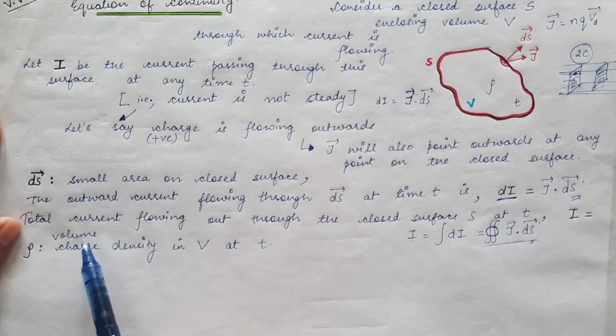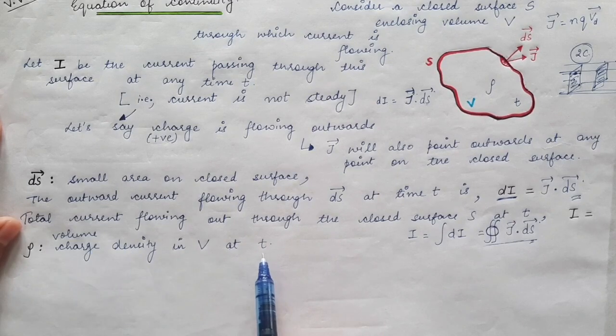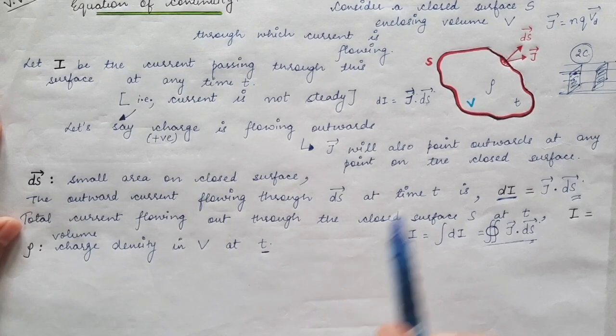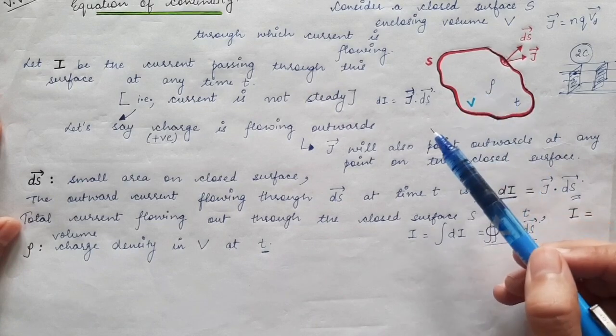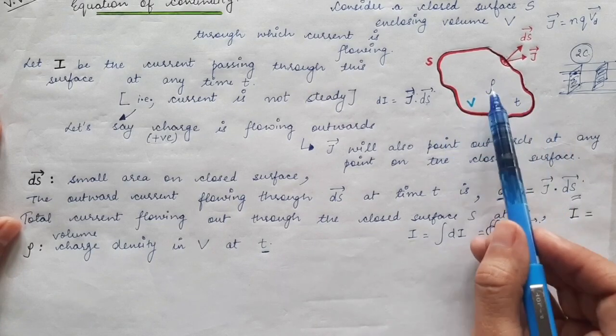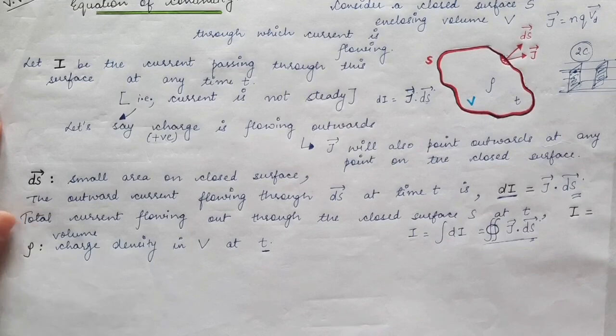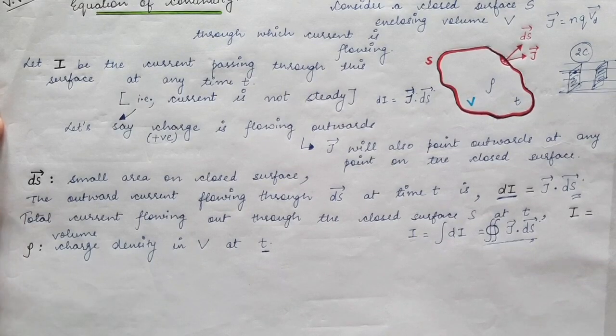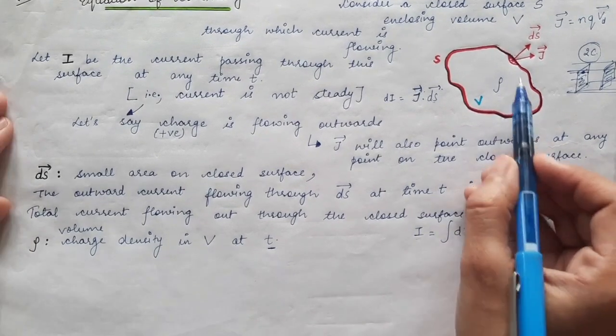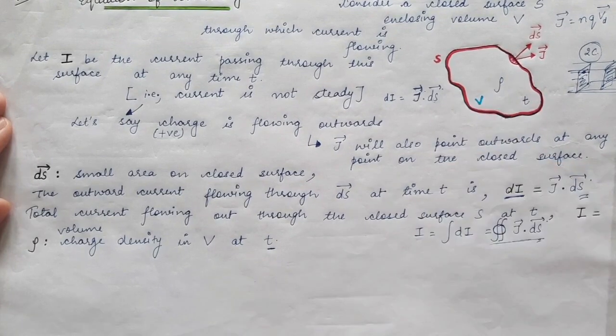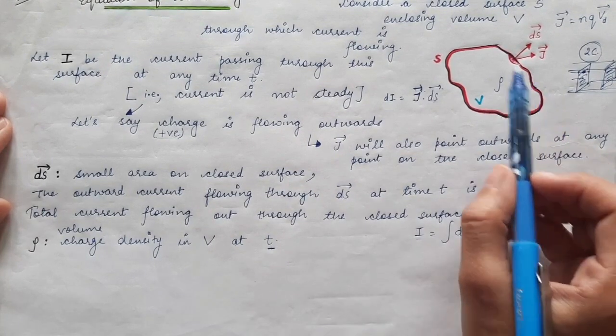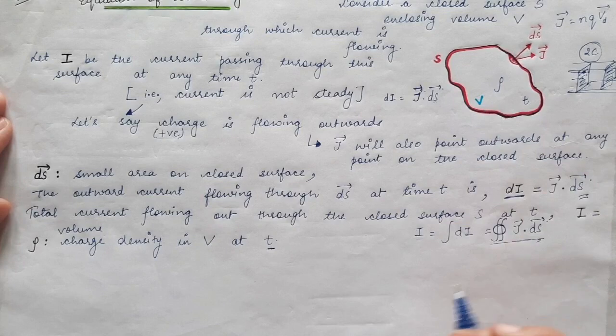So charge present in unit volume is the volume charge density, and this rho is the volume charge density at time t, because with time the volume charge density will be decreasing. So at any time t, I am supposing rho is the volume charge density, the charge present in unit volume. So what will be the total charge present in this volume V at any time t?